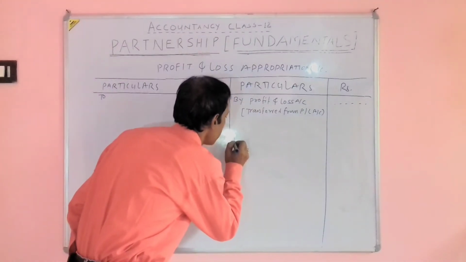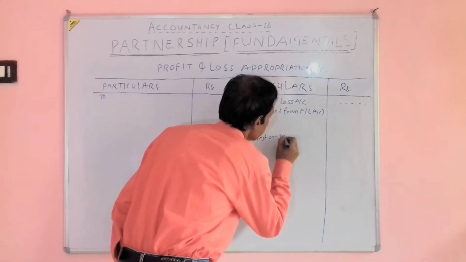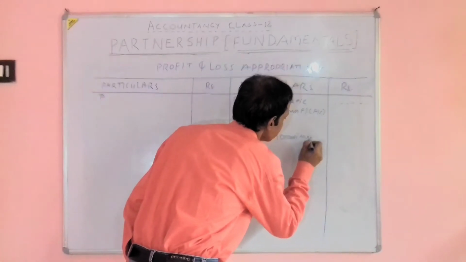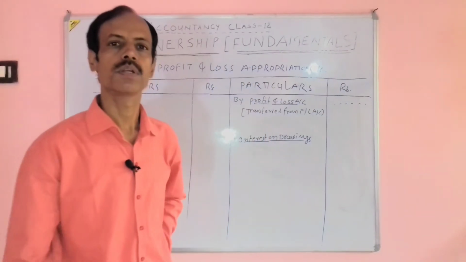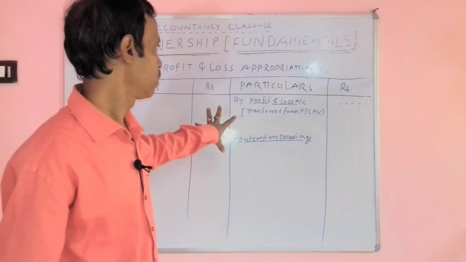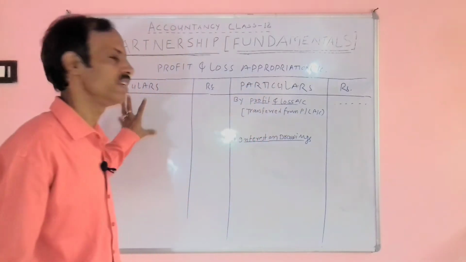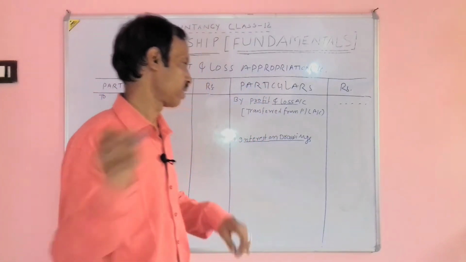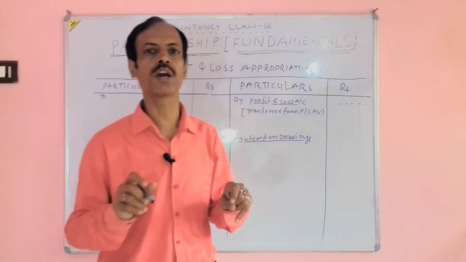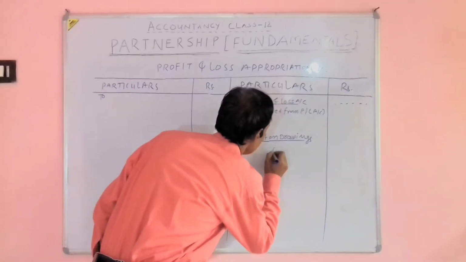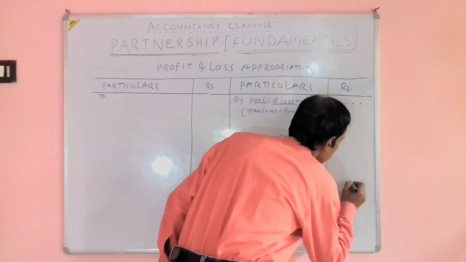The other credit item is interest on drawings. Interest on drawings is income for a partnership firm. This account is prepared for the partnership firm. Credit side is income side and debit side is expense. If partnership charges interest on drawing to any partner, this will be income of the firm. And if there are three partners, A, B, C, all interest on drawing will be credited.